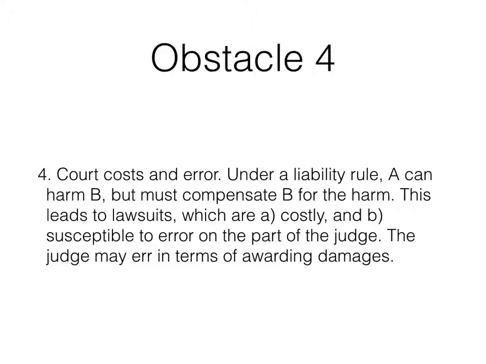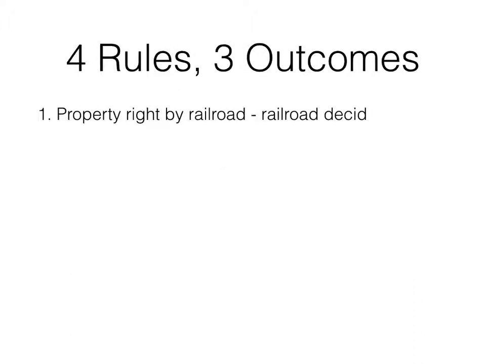There can often be mistakes. Judges could either assign the right to the wrong person or make a mistake in terms of the value of the damage or the loss to the farmers, and therefore you end up with court costs and court error. So with these, we're going to see that there are 4 different rules that judges can apply.